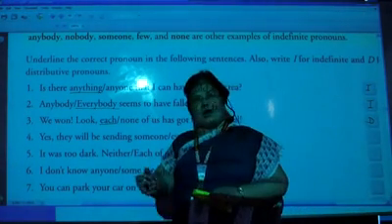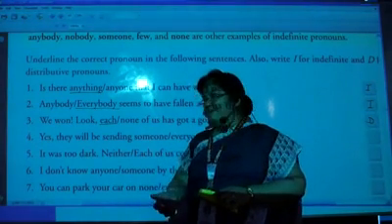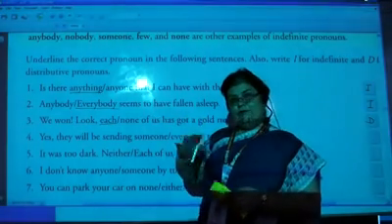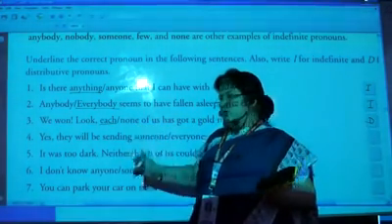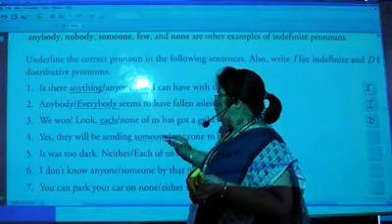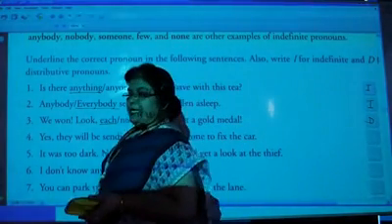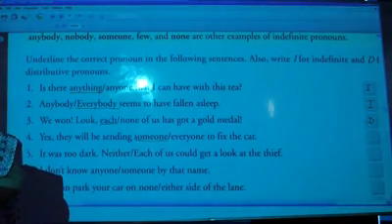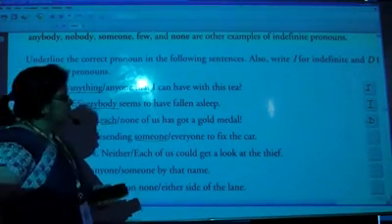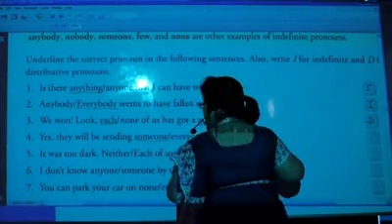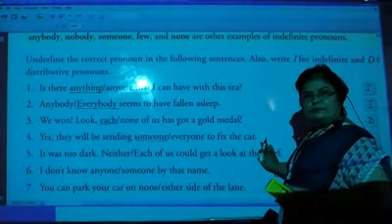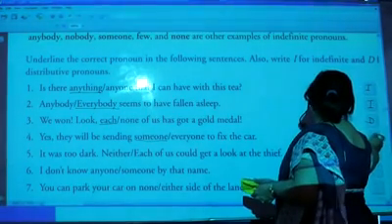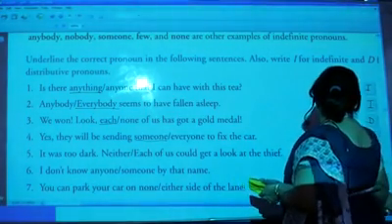To fix the car means to repair the car. Someone or everyone? One will come or everybody will come? Yes, it is someone. So someone will come to repair the car. So what is someone? We don't know who is that someone. So it will be indefinite.